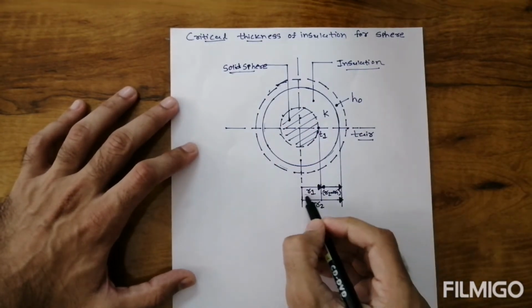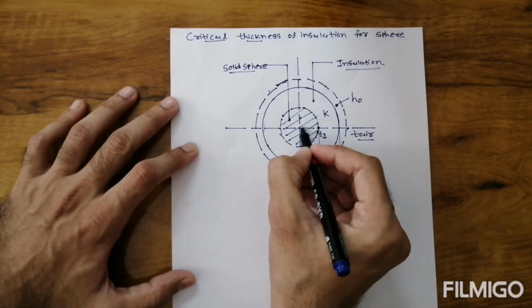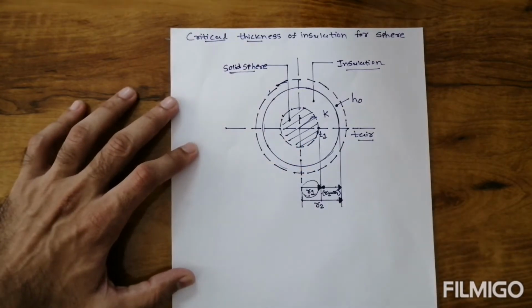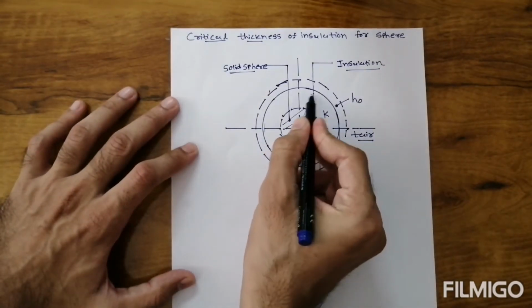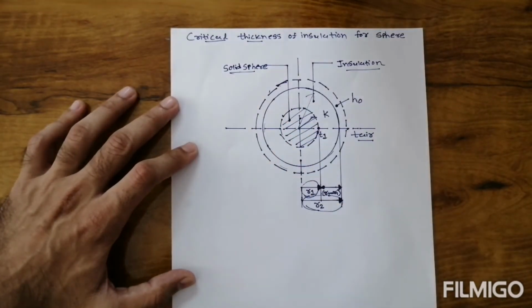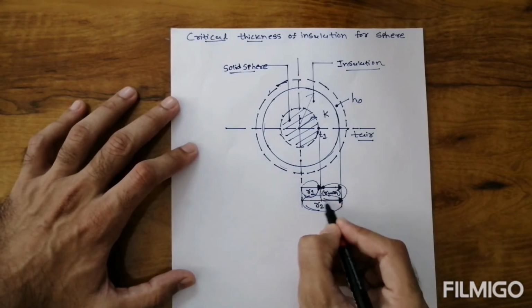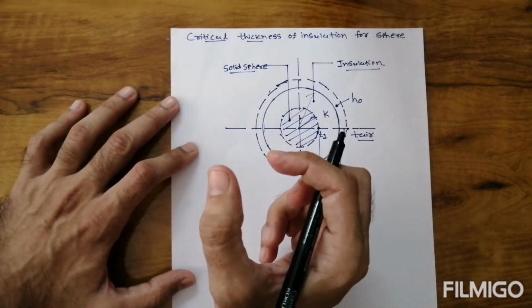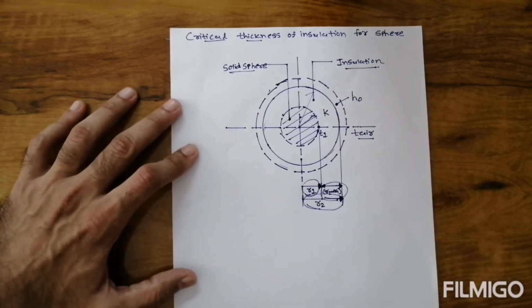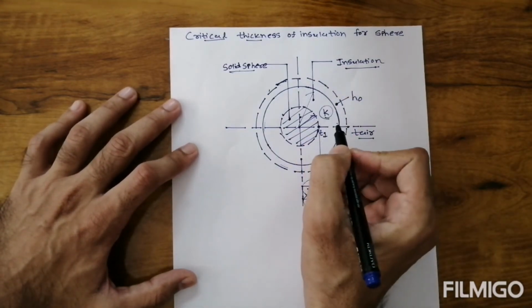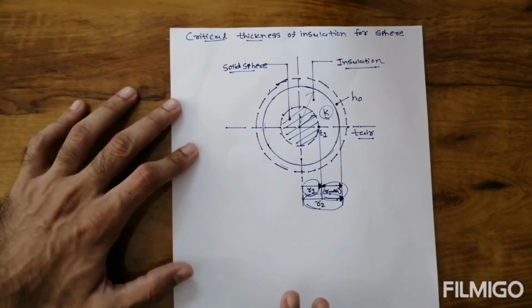R1 is the radius of the solid sphere, R2 is the radius of the insulation, and R2 minus R1 is the thickness of the insulation, which is the critical thickness. K is the thermal conductivity of the insulating material.